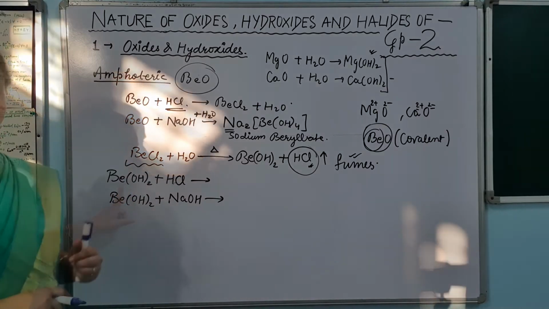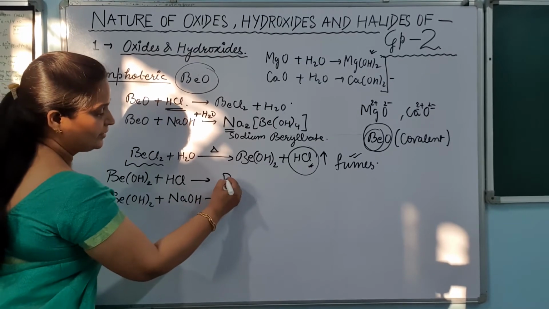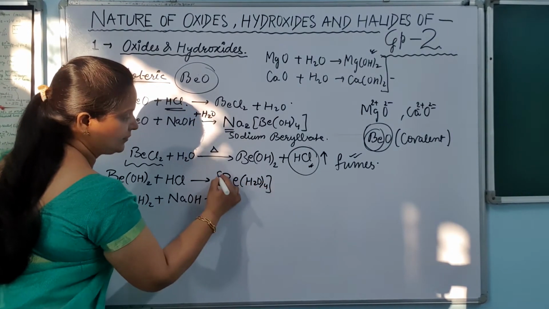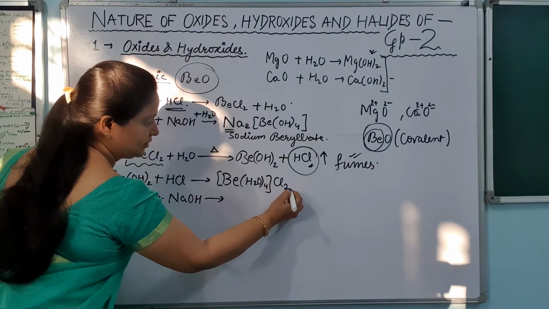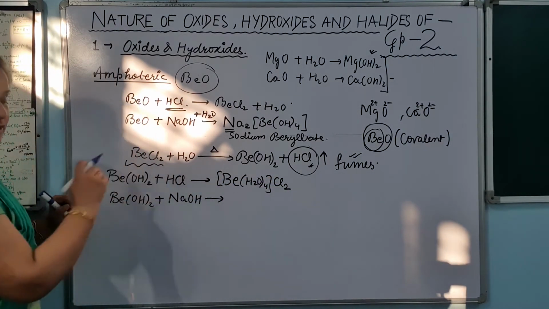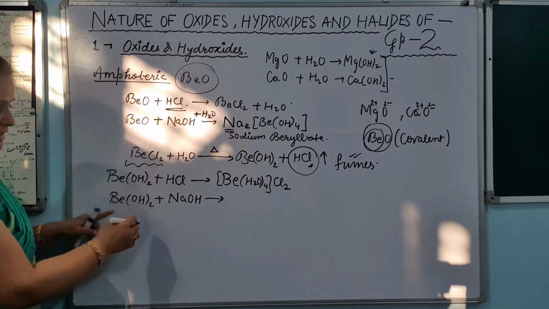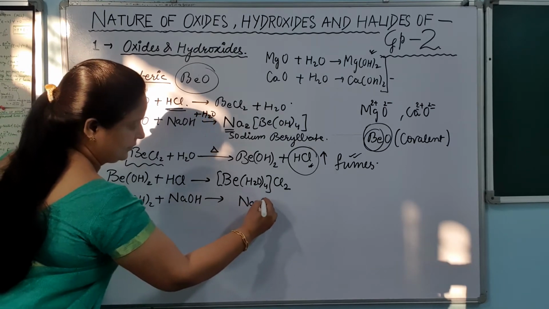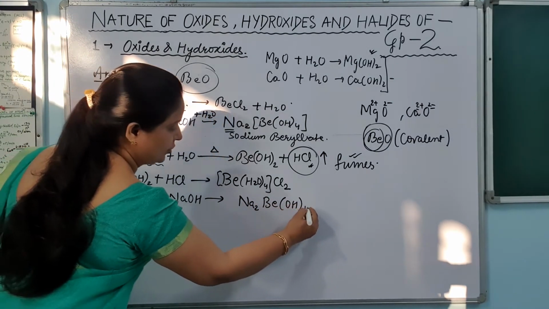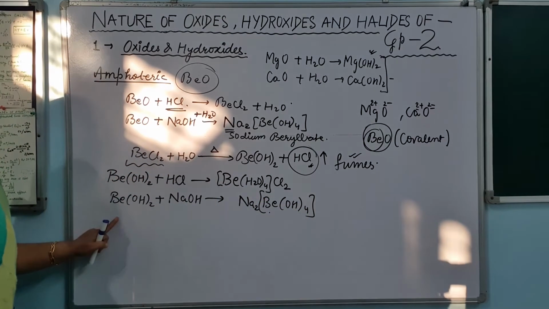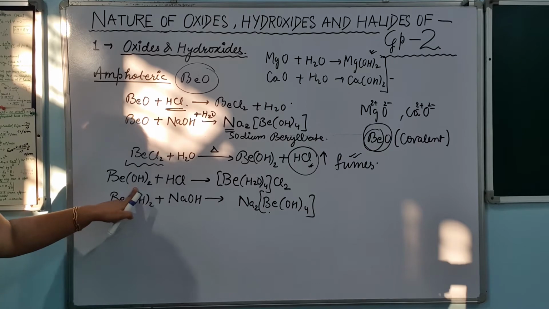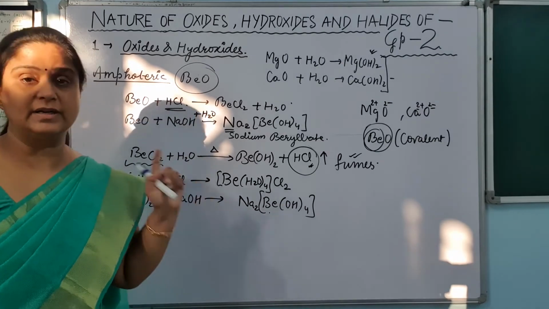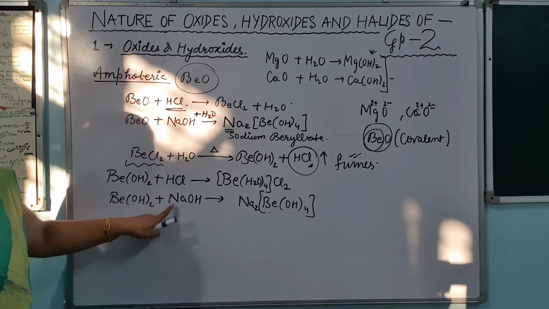What will happen? Let's see what product is formed. It will form [Be(H2O)4]Cl2. This is a salt here, which is a different type of salt, and in this case it will form Na2[Be(OH)4]. So again the salt is formed. Can you see there, if this hydroxide were basic, it would have reacted with the acid to form salt, but it is reacting with both acid as well as base to form the salt.